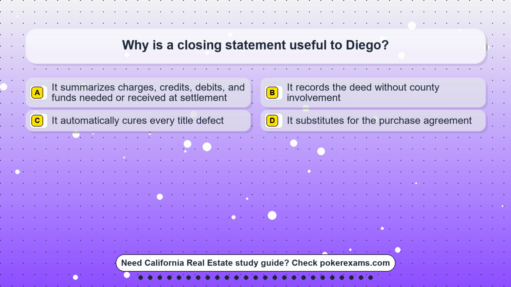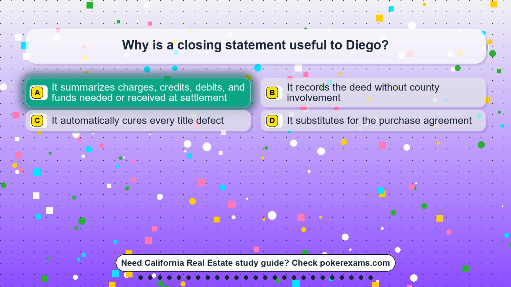Question 8. Why is a closing statement useful to Diego? Option A. It summarizes charges, credits, debits, and funds needed or received at settlement. Option B. It records the deed without county involvement. Option C. It automatically cures every title defect. Option D. It substitutes for the purchase agreement.